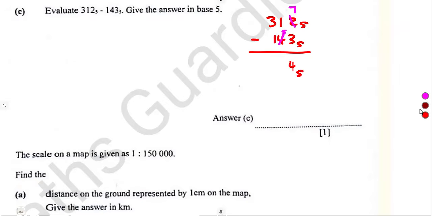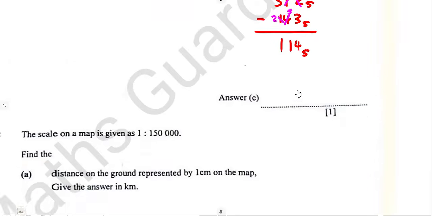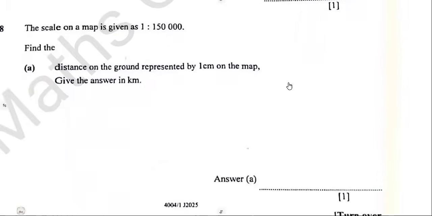1 minus 5, that's impossible. So we add the base. 5 plus 1, that's 6. We give a 1 on this one, so it's a 2 now. Then we're going to subtract 6 minus 5, that's 1. 3 minus 2, which is 1. So that was 1, 1, 4 in the base of 5. It's already in the base of 5.